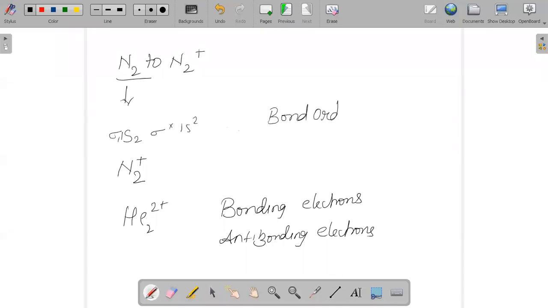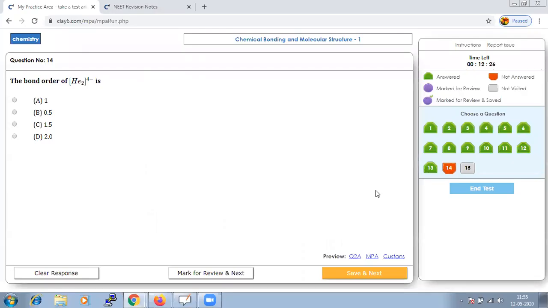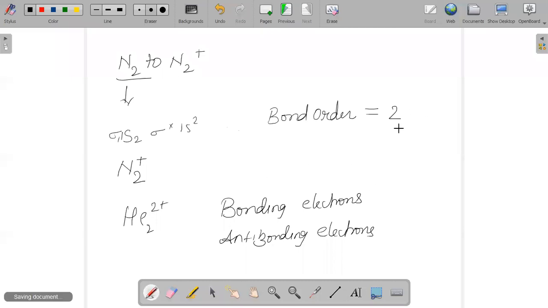Bond order is given by the formula mentioned in the revision notes. Here the bonding electrons are 2 and the anti-bonding electrons are 0. So 2 minus 0 divided by 2, the answer should be 1.